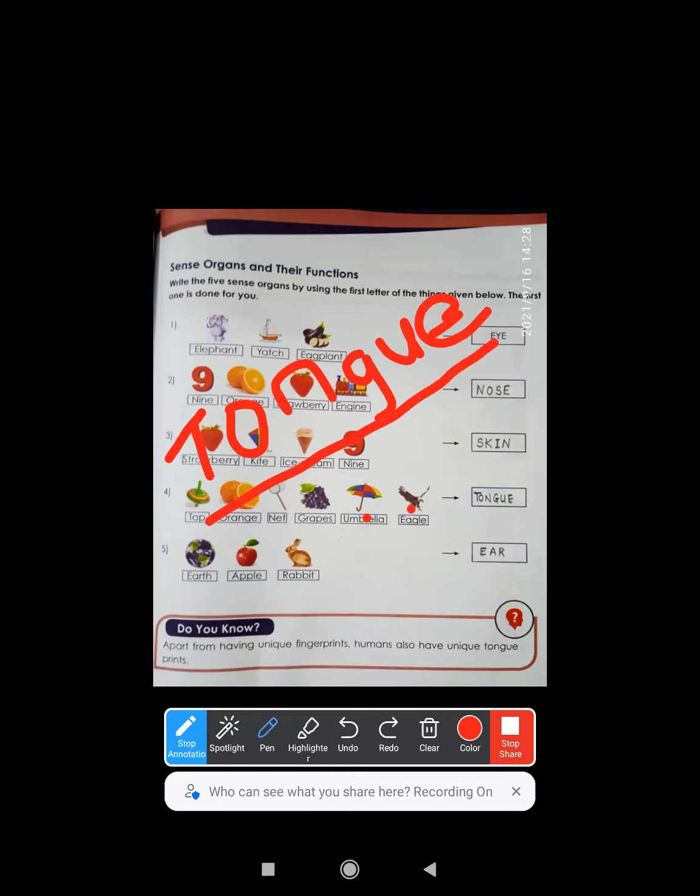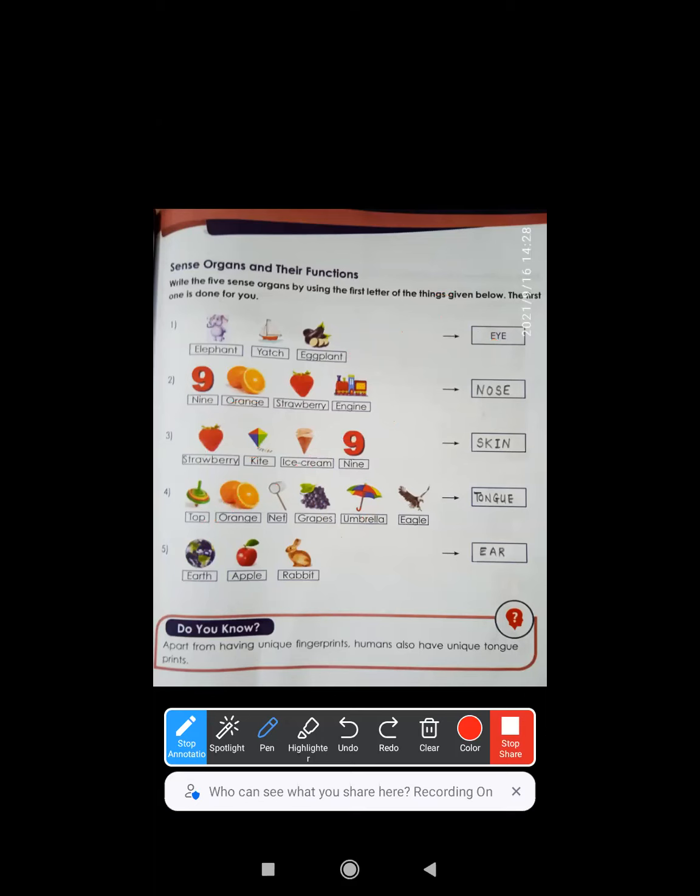Tongue, T-O-N. Can you see it here? T-O-N-G-U-E, tongue, right kids? Okay, the last one, E of earth, A of apple, and R of rabbit. So we got the word ear, E-A-R, ear.